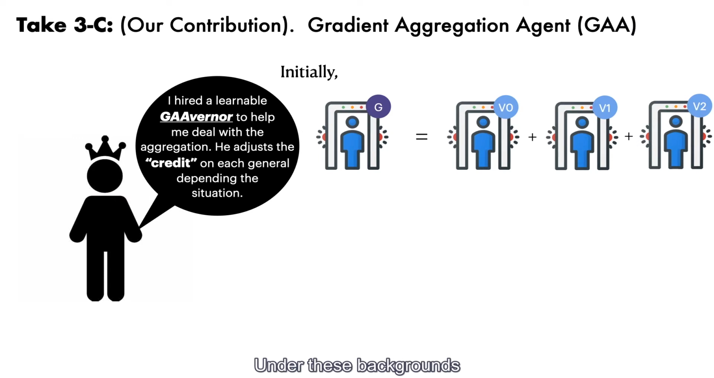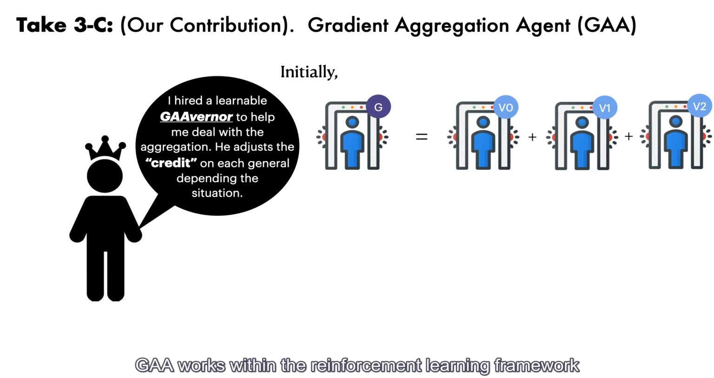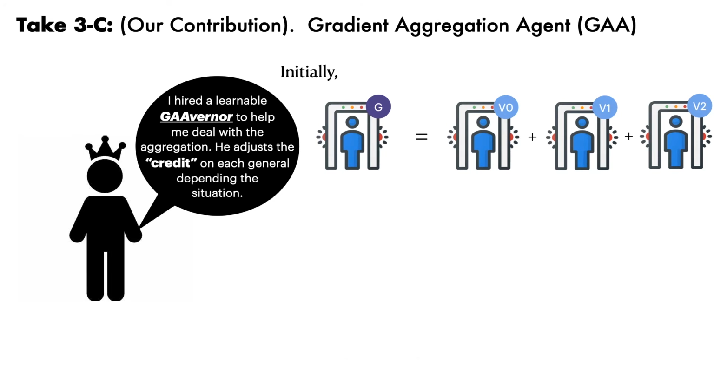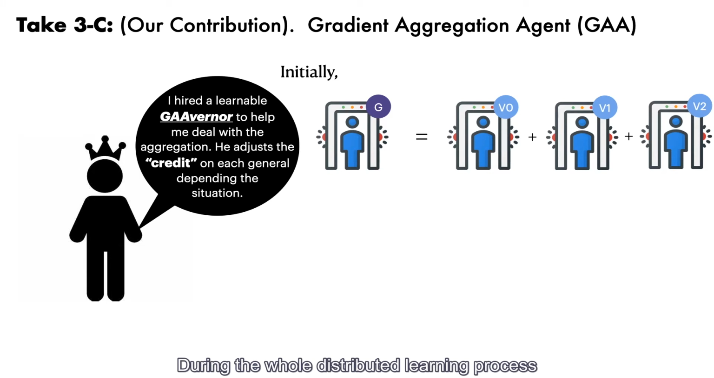Under this background, we recommend Justinian to try our proposed gradient aggregation agent, or GAA, in order to be safer in more situations. In general, GAA is a learnable agent, or we call it a GAAvernor, against the Byzantine attacks. As the term agent suggests, GAA works within the reinforcement learning framework. During the whole distributed learning process, GAA learns to assign credits to each general and uses the credits as the weights for the gradient aggregation.